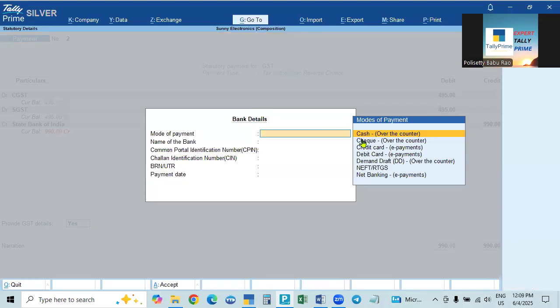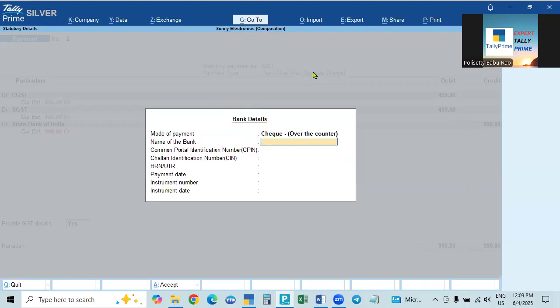Yes, here what is that? First one, mode of payment. I am making payment by check. If it is debit card, credit card, or online net banking or NEFT, whatever it may be, we can pay by any mode. So I am taking check, and the bank name is State Bank of India. And these are all numbers related to the challans that we will enter. This is the bank number, that is, there will be a code for the bank accepting GST payments.